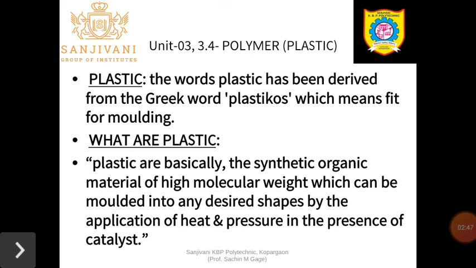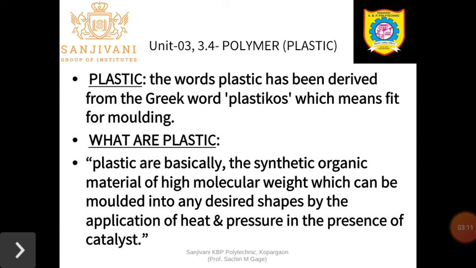But when we mold into any desired shape, at that time we apply heat. Without the application of heat and pressure, it is highly impossible to mold plastic into any desired shape. So they are molded into the desired shape by the application of heat and pressure, where we can use a catalyst.